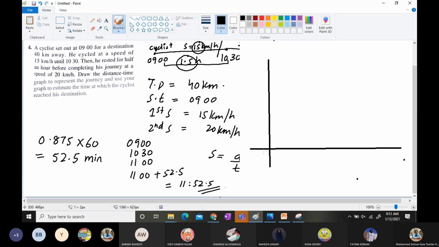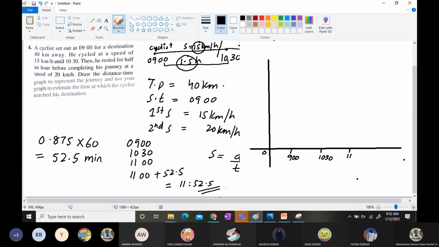I'll mark it as 0 here. This is 9 o'clock where the journey started, and then this is 10:30, and then this is 11 o'clock, and this is the time. So he started his journey at 9 in the morning. So the cyclist set out at 9 for the destination. So 9 o'clock is the time.